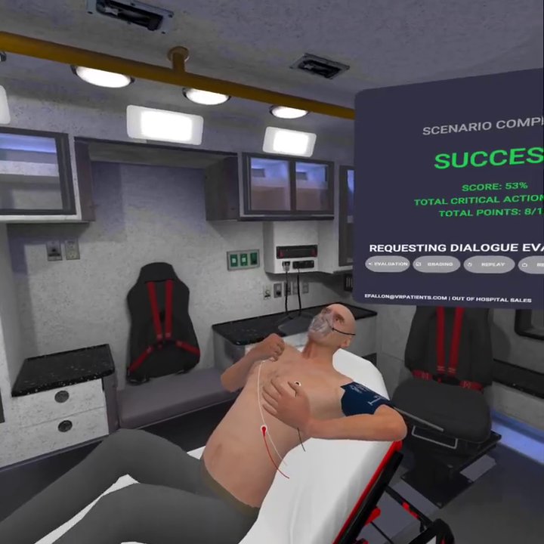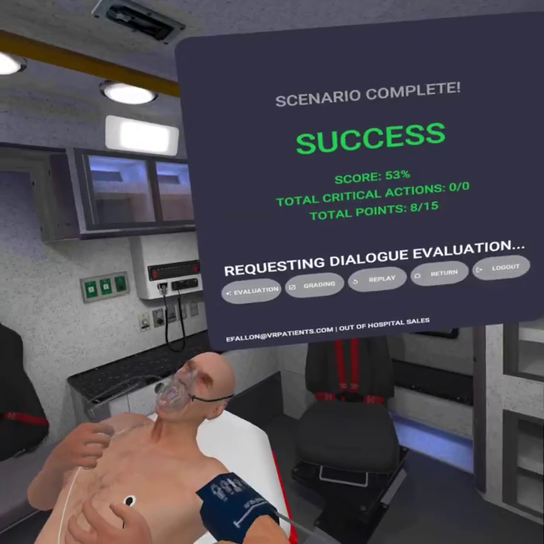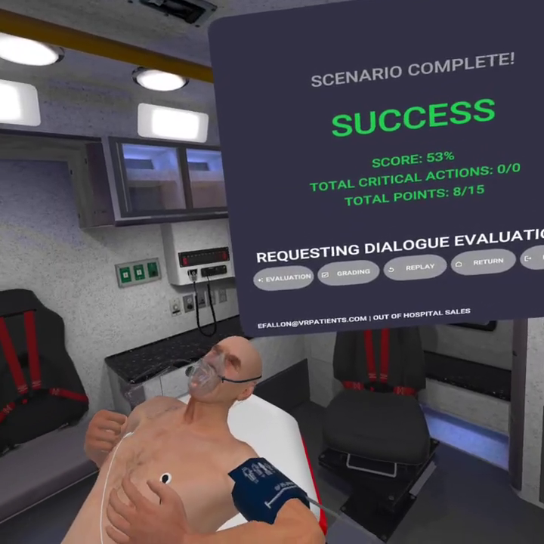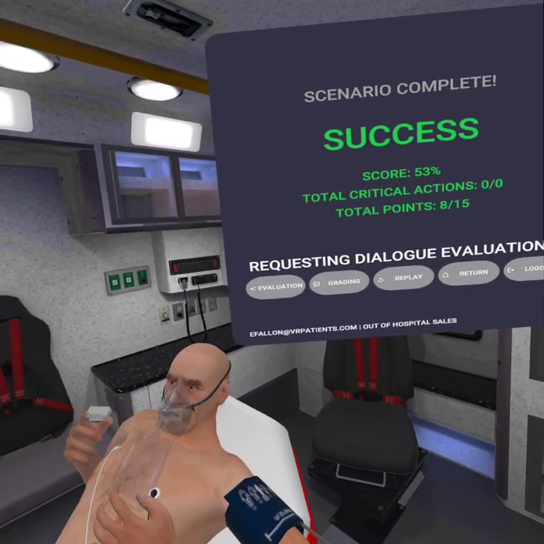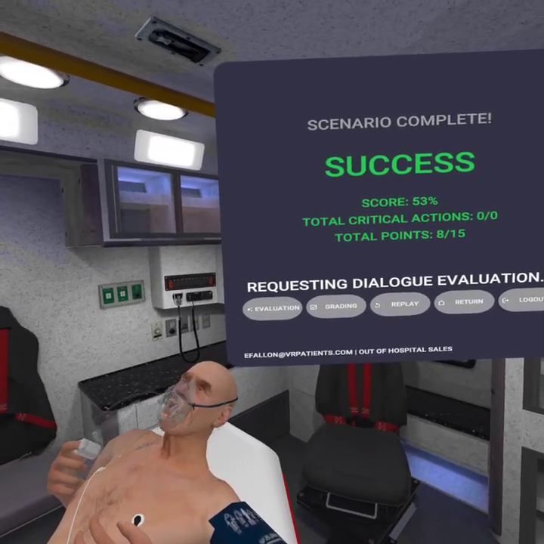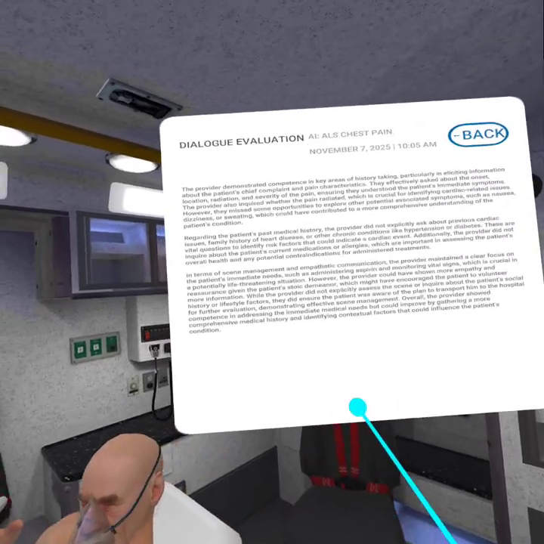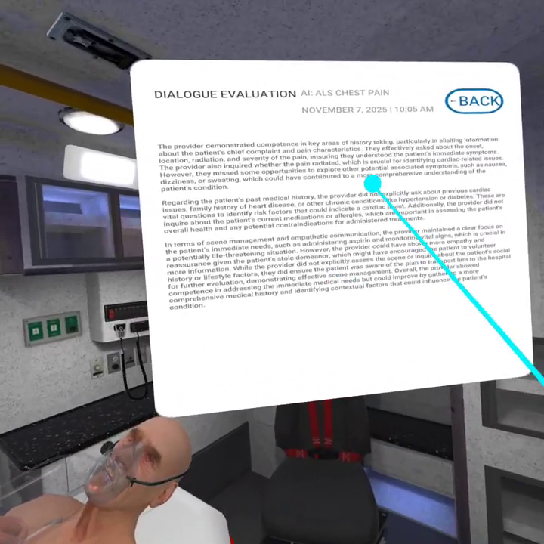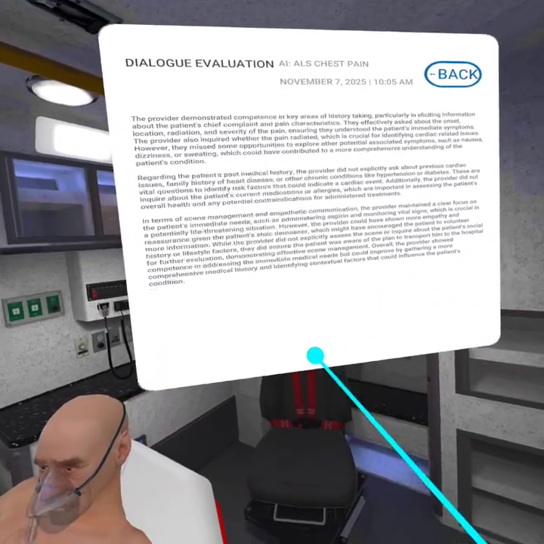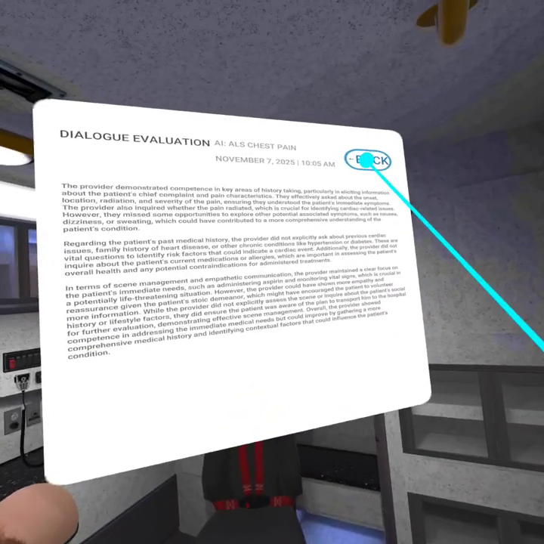So from here, we'll be presented with the grading. So evaluation on the left is covering all of my soft skills. That's AI generated. You can change what the standards are, so you can craft the responses within the evaluation here. This again is telling me what I did well, where I could have done better. Did I show empathy? Did I collect enough history?